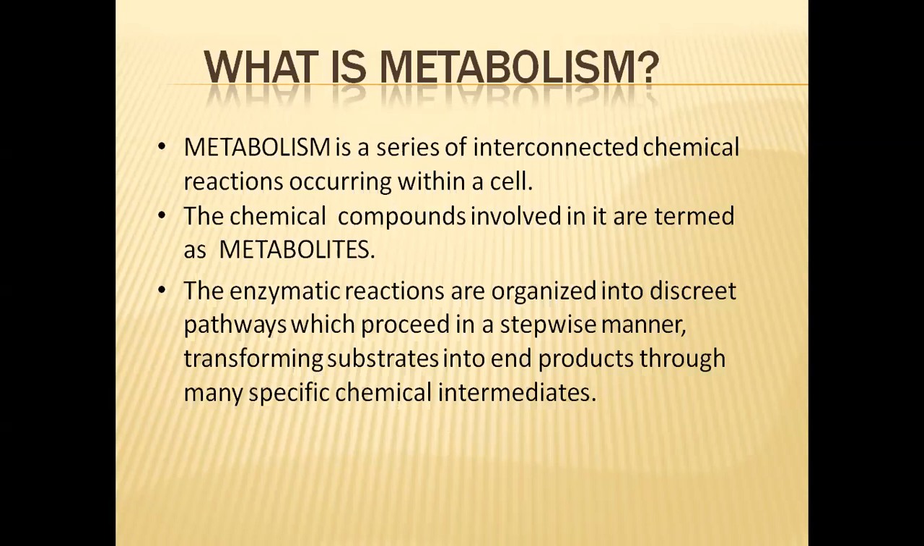So in this way, in a pathway, we can find three types of chemicals. The chemicals which start the pathway are called substrates. The chemicals which are formed at the end of the pathway are called end products. And the chemicals that are formed in between the stages are called chemical intermediates.